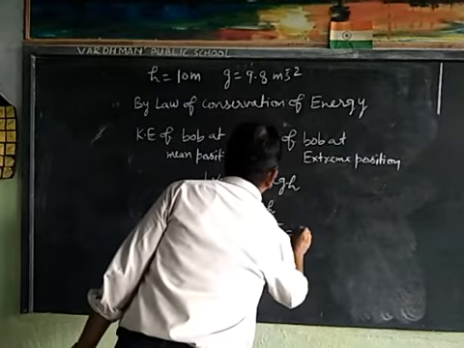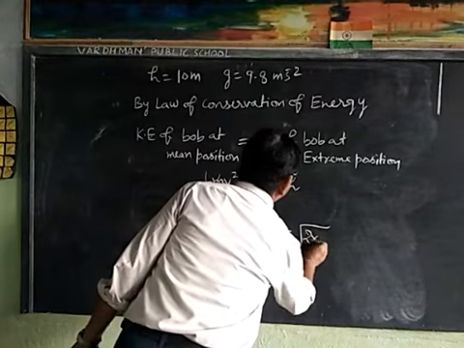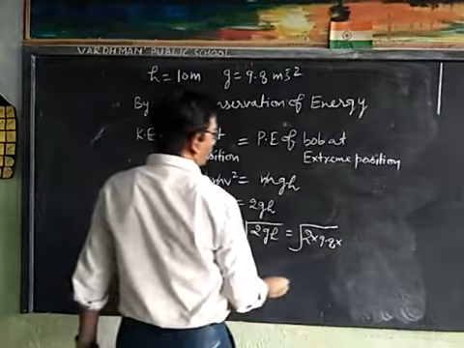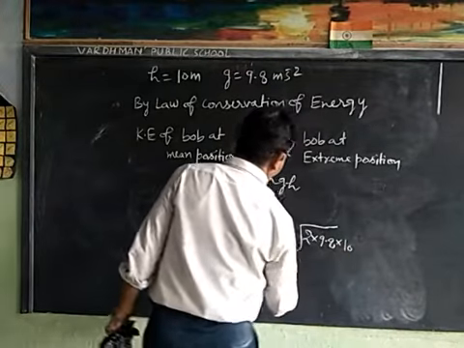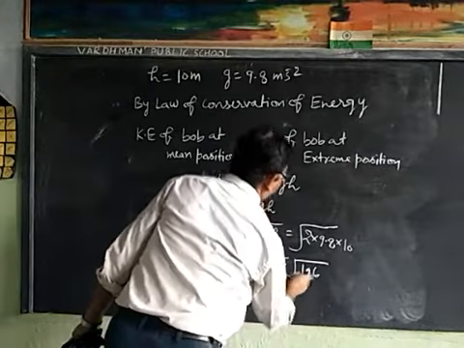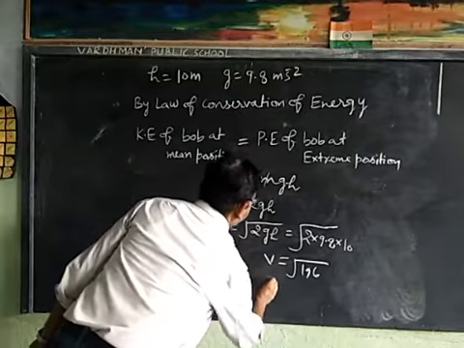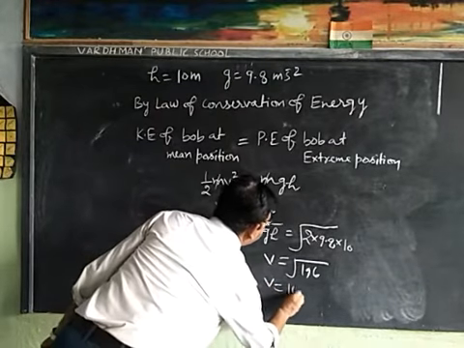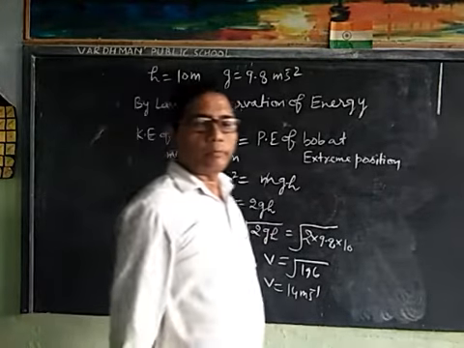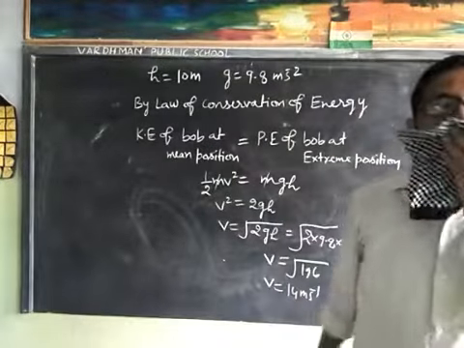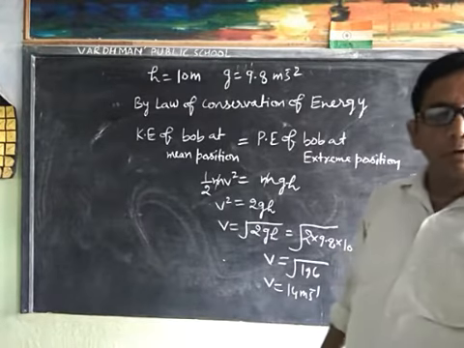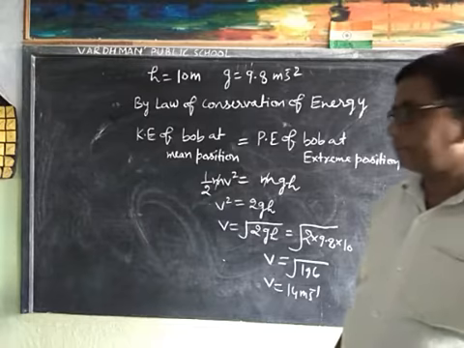That is √(2 × 9.8 × 10), which gives √196, so v = 14 meters per second. The velocity is 14 meters per second. Now we will discuss the next question.